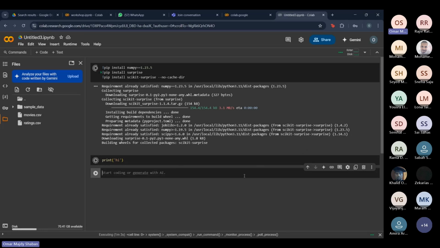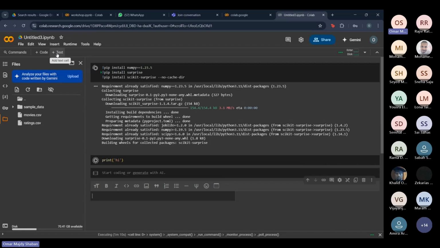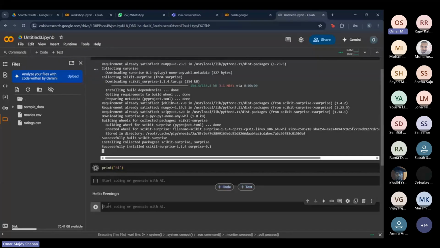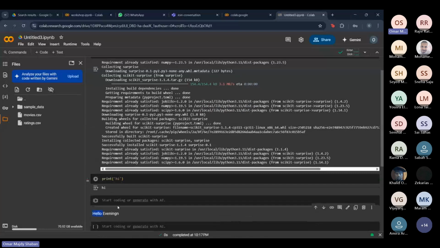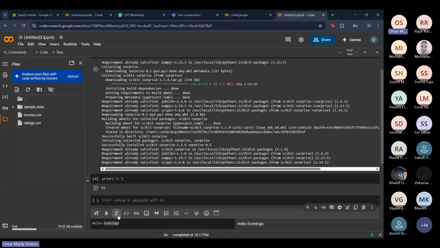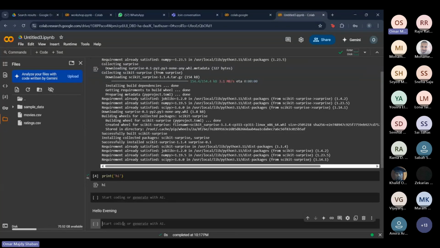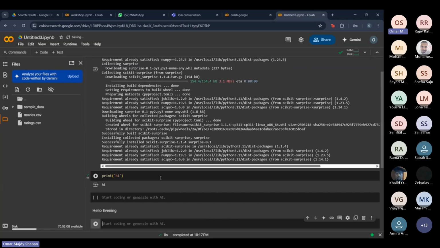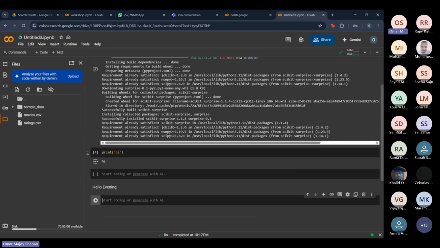You also have another type of cell, which is called a text cell. We can write comments here, which gives us a much better UI than just writing comments in code. Much better. See? Hello, evening. Perfect. And as you see, the code cell runs, and the libraries are fully installed.